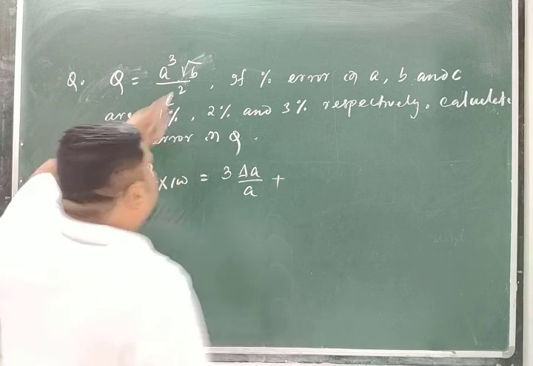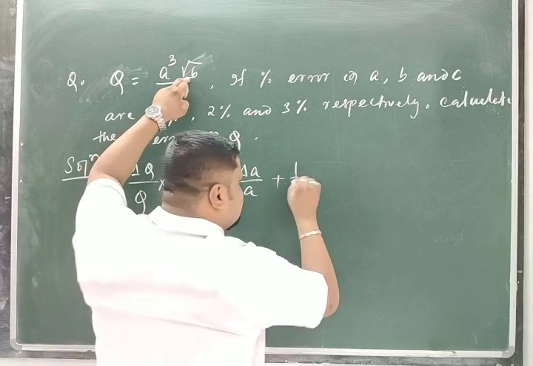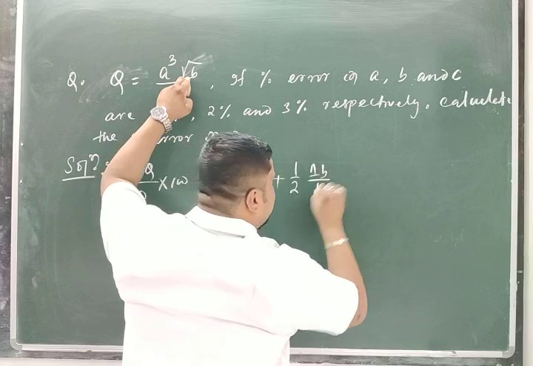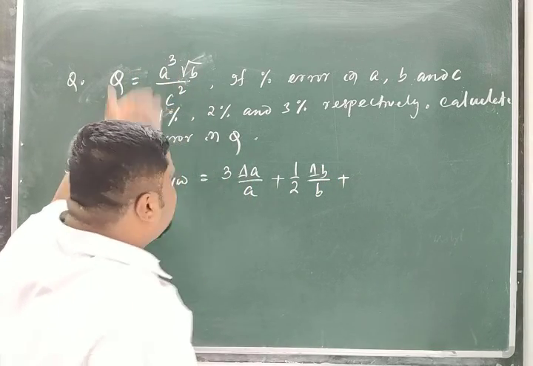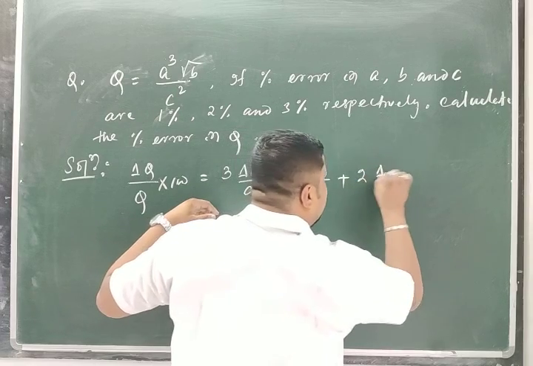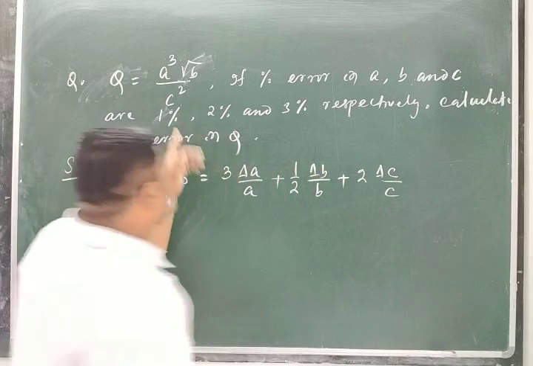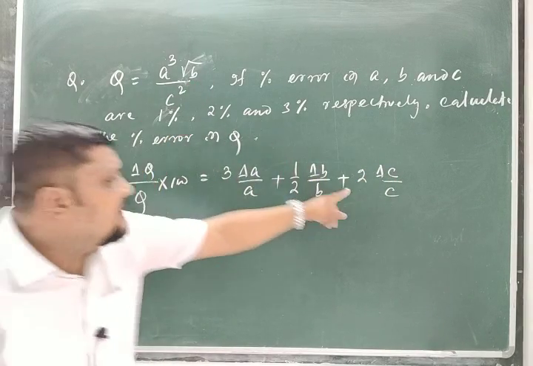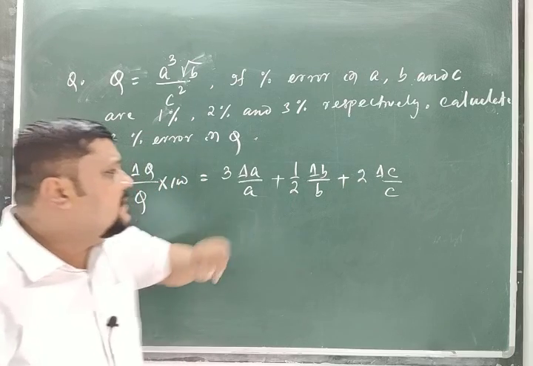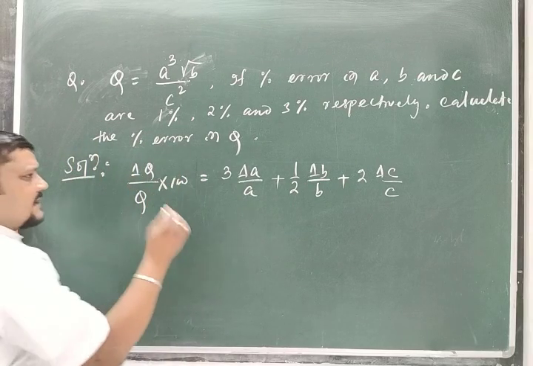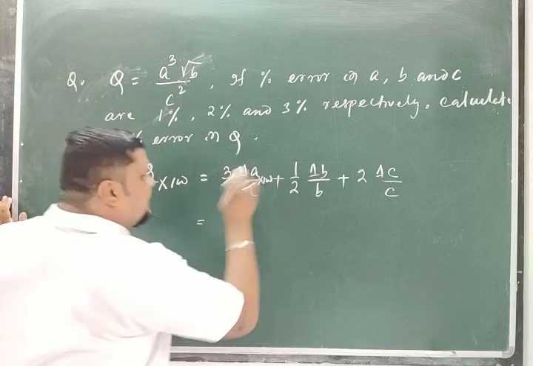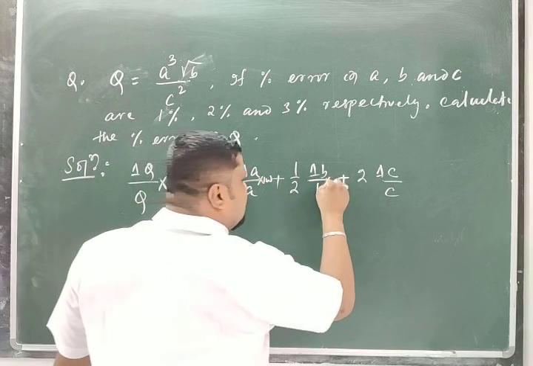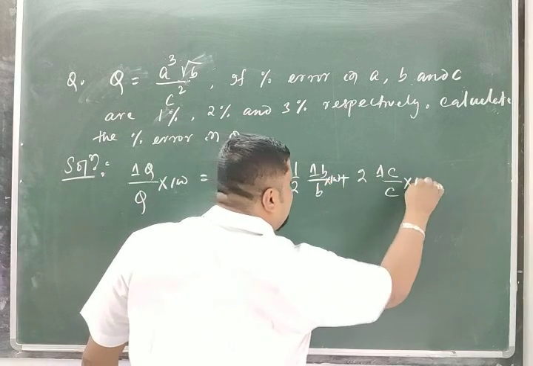Plus root over B means half times delta B by B, plus, this is division, so that is also a relative error that is added. So plus 2 times delta C by C. Don't take this as minus 2 because it is C to the minus 2. That is a mistake. If I calculate the percentage error, then there must be 100, because here 100 is multiplied, here also 100 and here also 100.